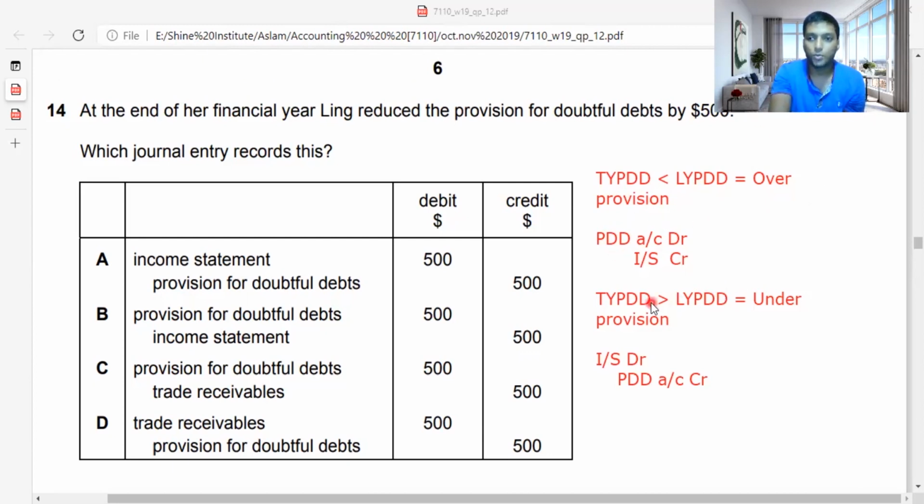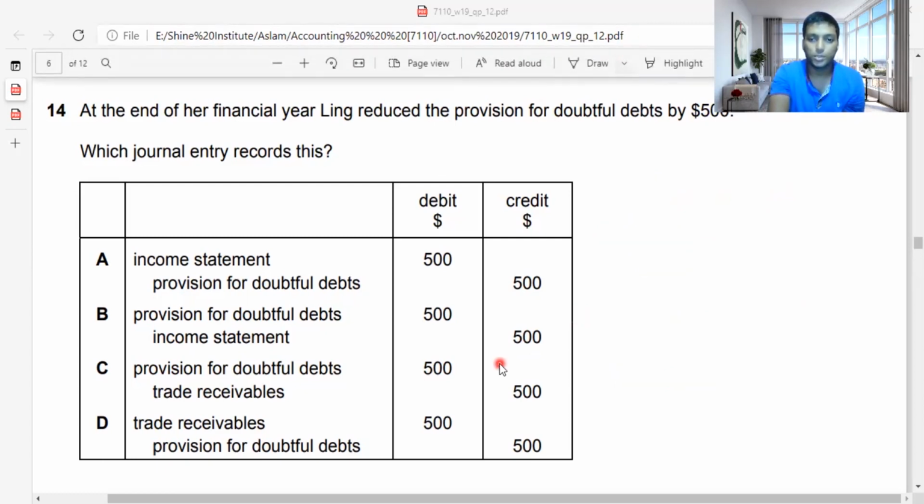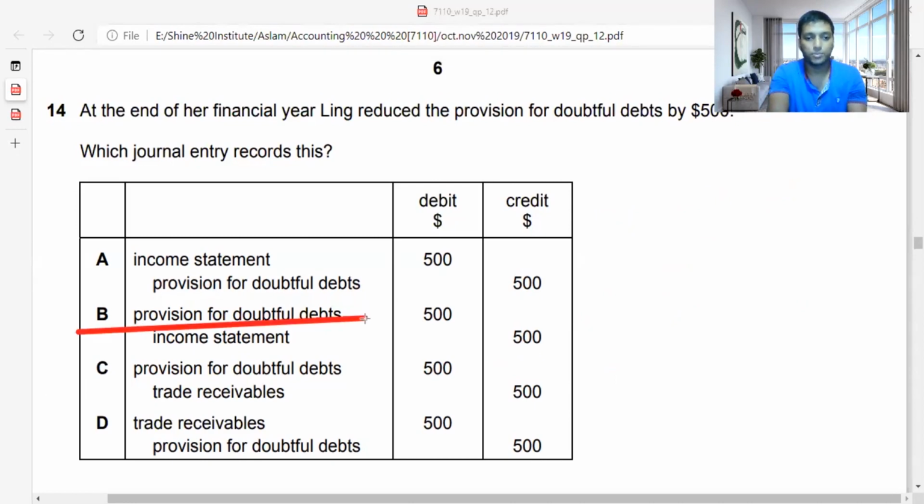If I have time, guys, before paper 2 I'll be doing a video on provision for doubtful debt, so don't worry, have this knowledge for now for your paper 1. This will always be helpful. So let's move on. The answer is B for this. Okay, then we move on to the next part, adjustment number 15.